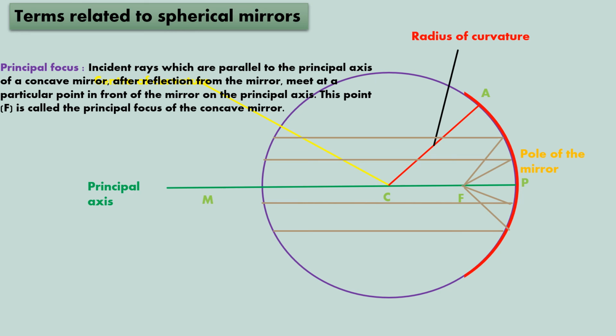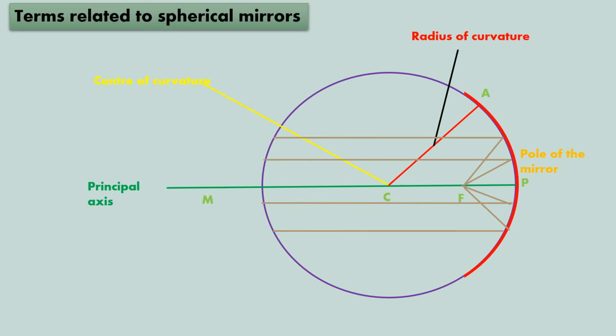After they fall onto the mirror, they will reflect. We know the light will reflect. After reflection from the mirror, they meet at a particular point in front of the mirror, that is on the principal axis. The point where those lines meet is called the principal focus of the concave mirror. What is it called? It is called the principal focus of the concave mirror. So this point F is called the principal focus.